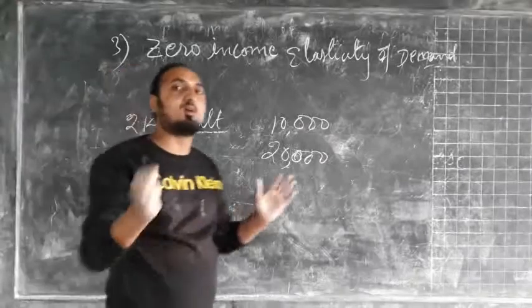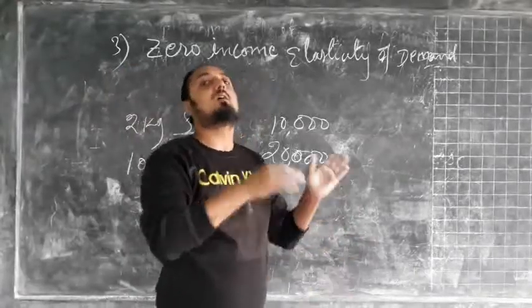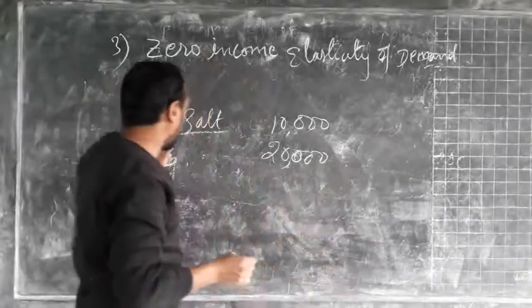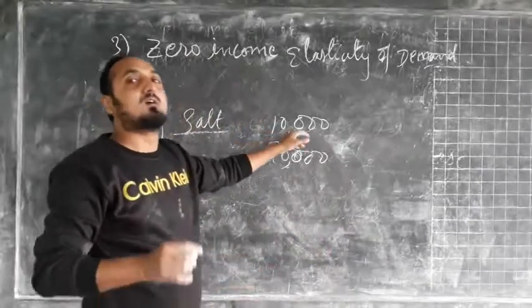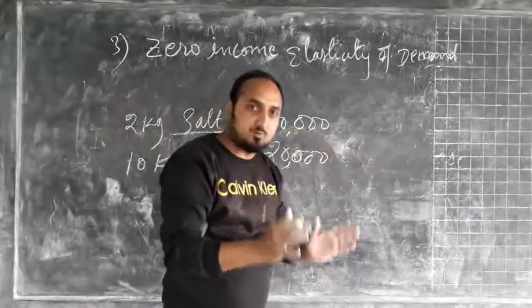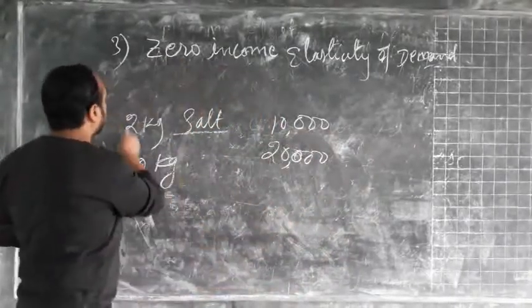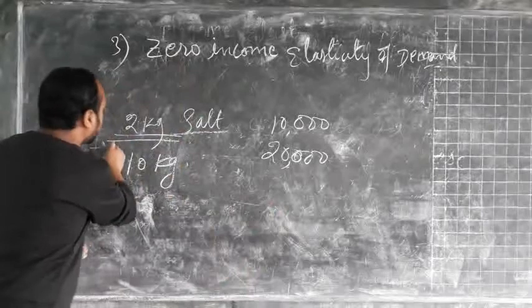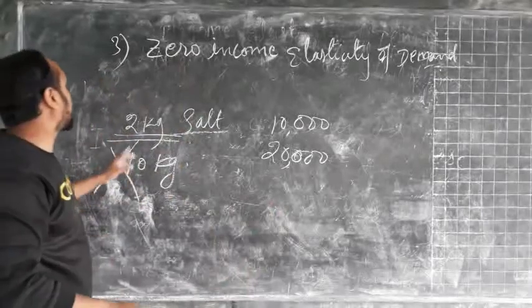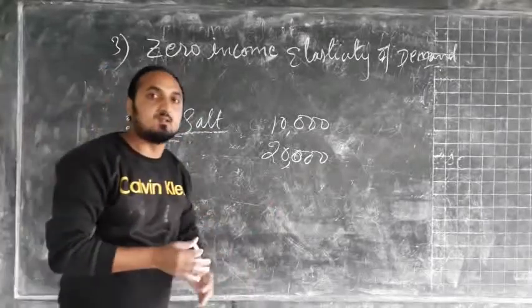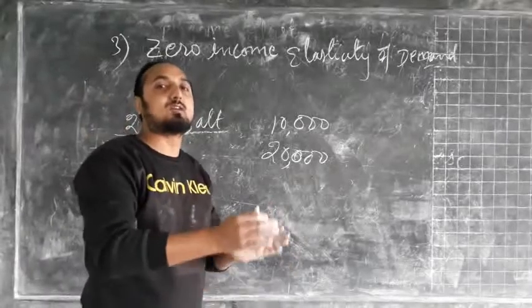So whatever the quantity demand was earlier for salt before the increase in income, after the increase in income also the quantity demand for salt will remain same. The quantity demand will not increase from 2 kg to 10 kg, assuming that income has gone up.